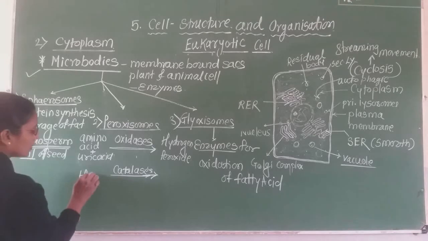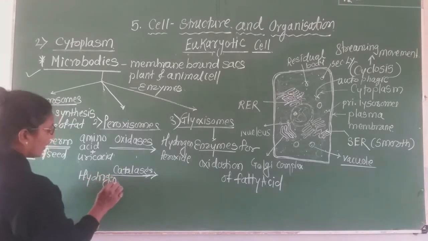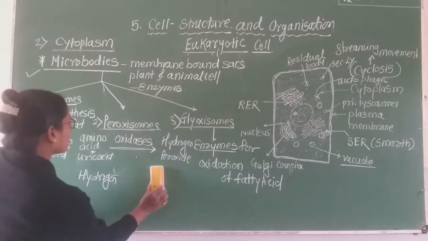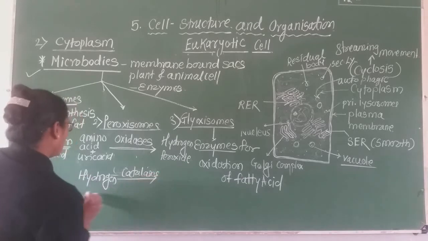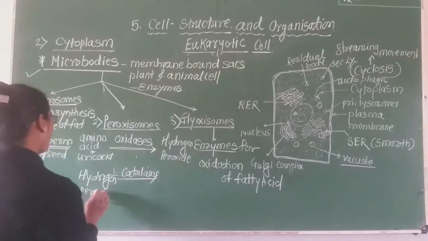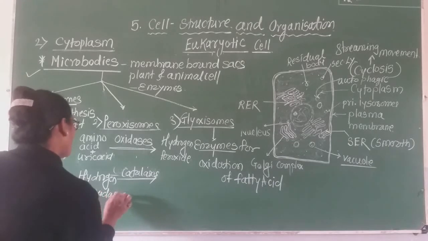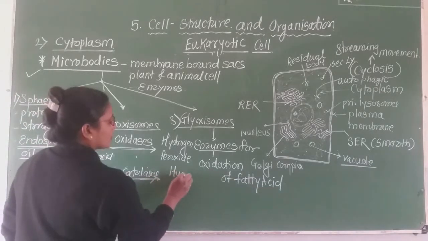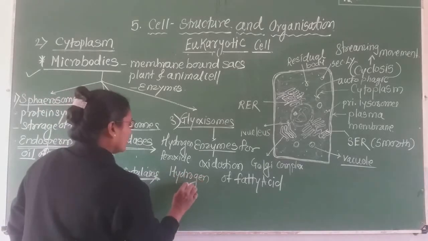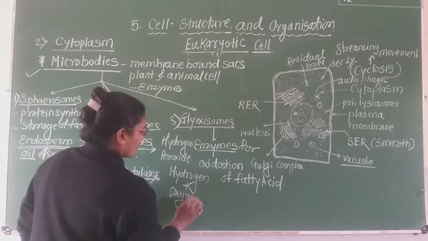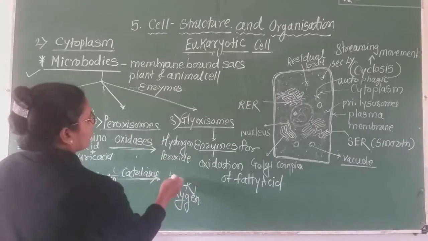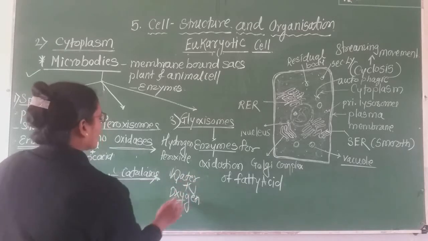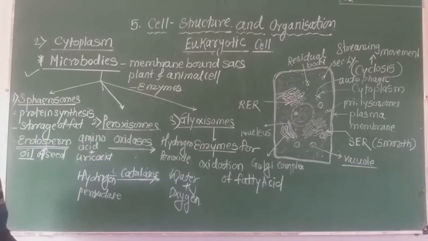Hence this hydrogen peroxide is catalyzed into water and oxygen. These two enzymes are present in the peroxisomes.